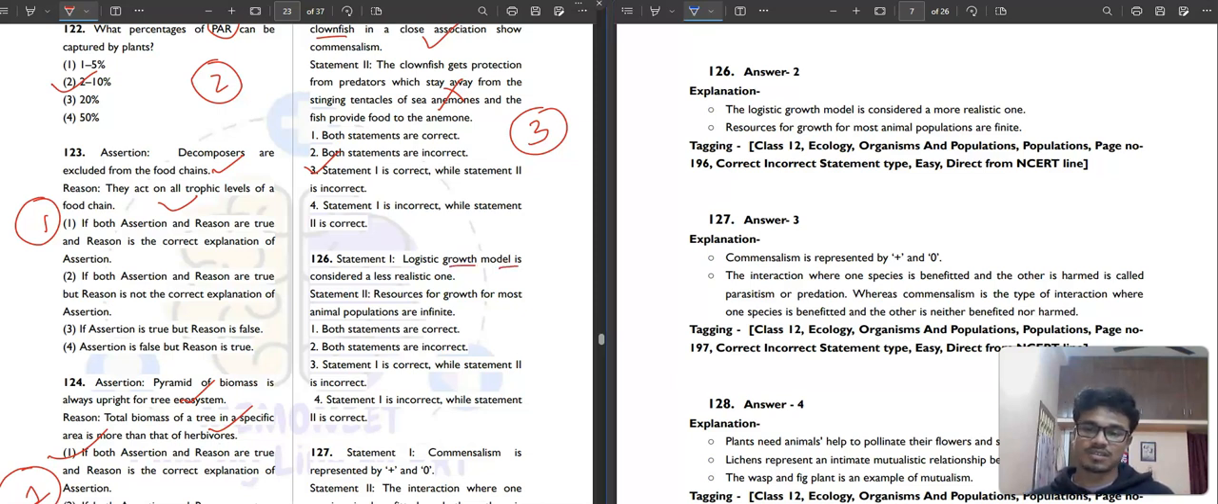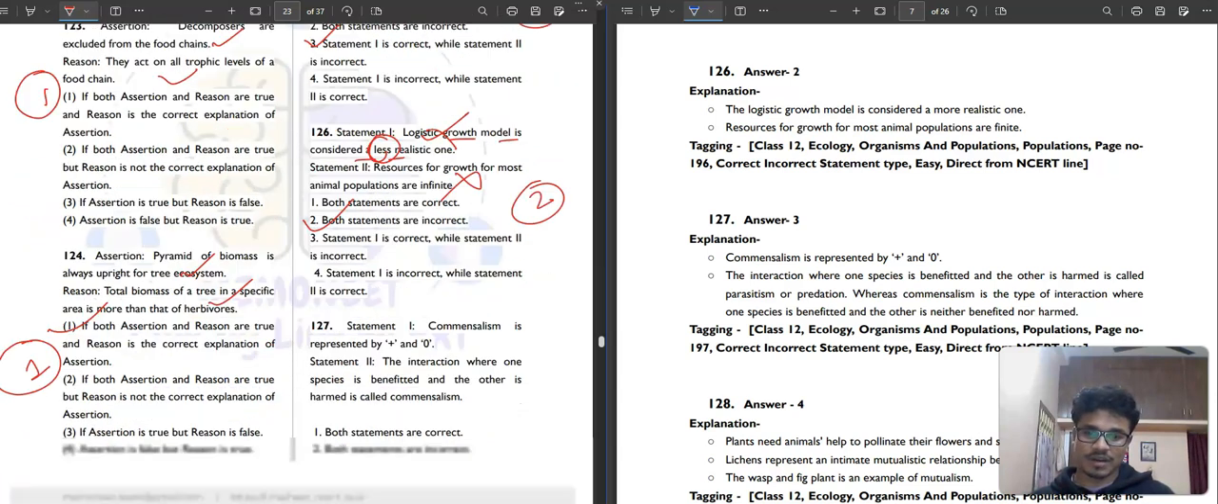Logistic growth model is considered a less realistic one. The logistic growth model is considered more realistic one, so this is not correct. And resources for growth for most animal populations are infinite. No, not at all. Resources for growth for most animal populations are finite. So second option is our correct answer. Both the statements are incorrect.